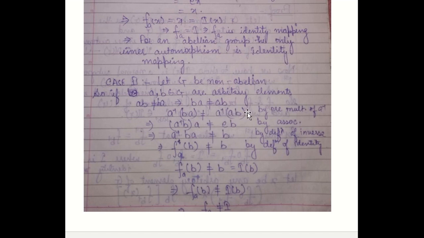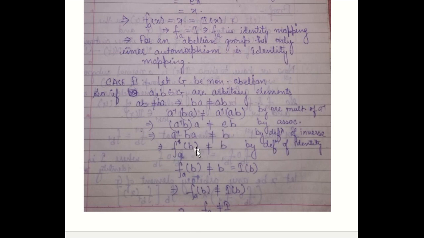Since A belongs to G, A inverse belongs to G. Now taking associativity on both sides, we get (A inverse B) A on one side, and (A inverse A) B on the other, which is eB. So this implies we have proved that A inverse BA is not equal to B.